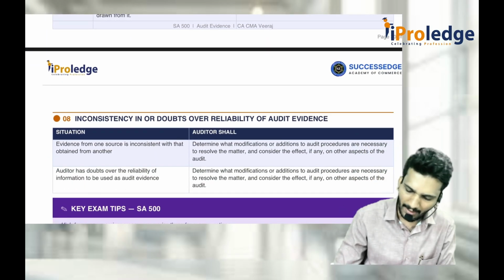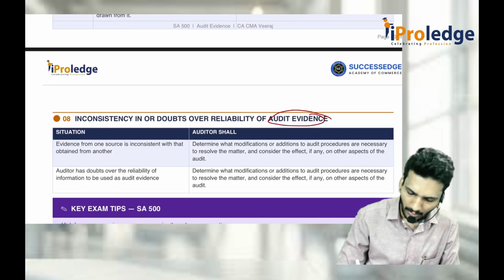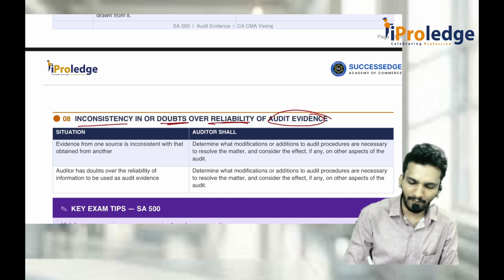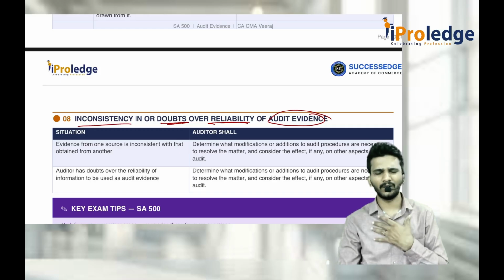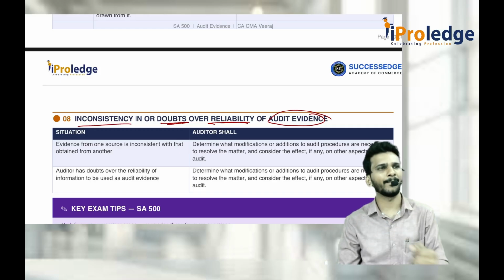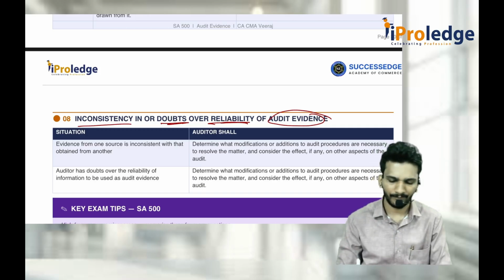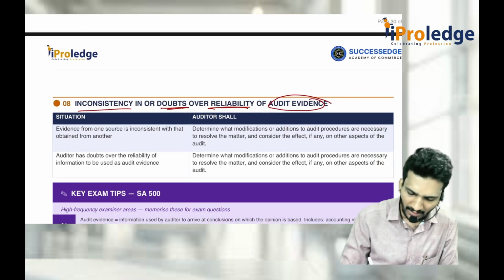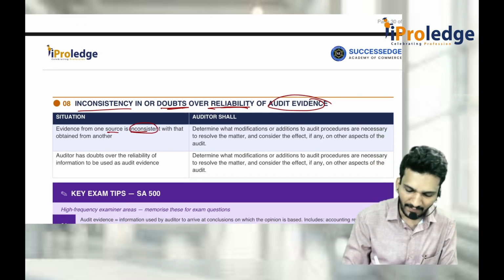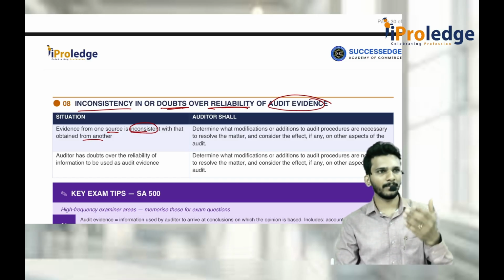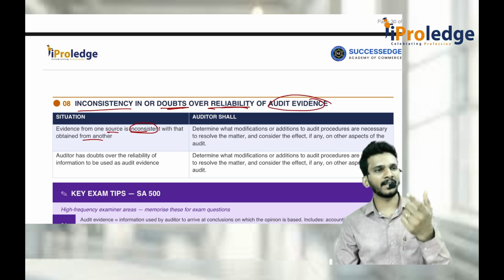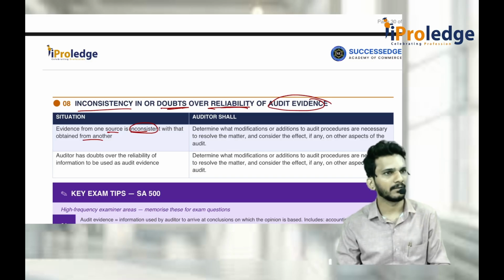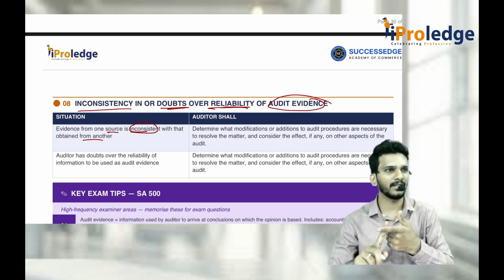Then whenever you get some audit evidence, if you have some doubts over the reliability or inconsistency of the audit evidence, that means you feel it is fake, you feel it is already tampered, then how do you handle it? If you get any evidence which is inconsistent with other evidence, for example, your books of accounts say debtors is 10 lakh, but you spoke to the debtor and he gave a balance of 15 lakh rupees. That means there is an inconsistency between the two evidences.